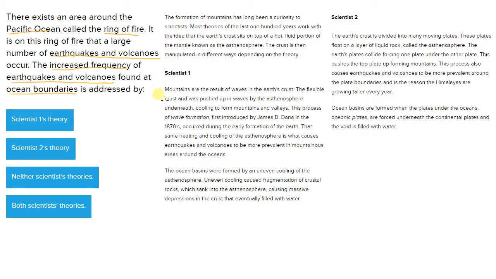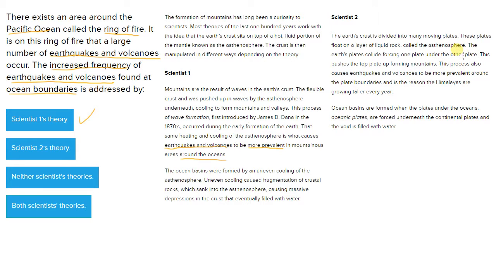I'm looking for these keywords, and I'm seeing that in scientist one, that same heating and cooling of the asthenosphere is what causes earthquakes and volcanoes to be more prevalent in mountainous areas around the oceans. All right, so we're going to get a check mark for scientist one because it talks about all three of those things I mentioned: increased frequency, aka more prevalent, earthquakes and volcanoes, and around the oceans. Perfect. Let's look at scientist two and see if scientist two says anything about earthquakes and volcanoes around the oceans.